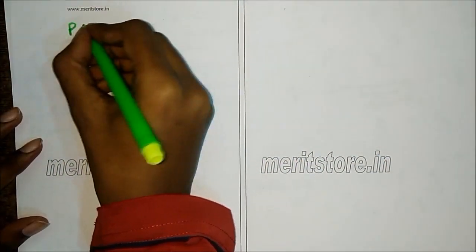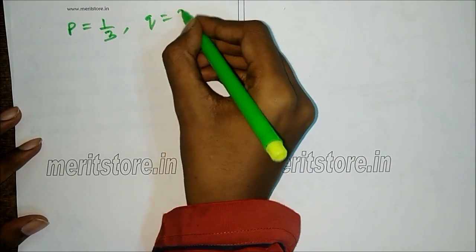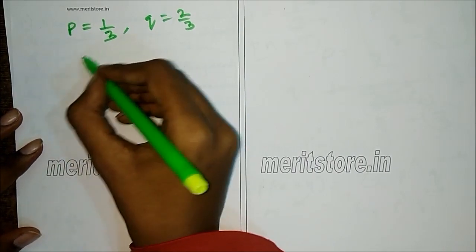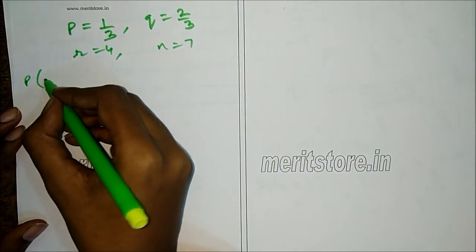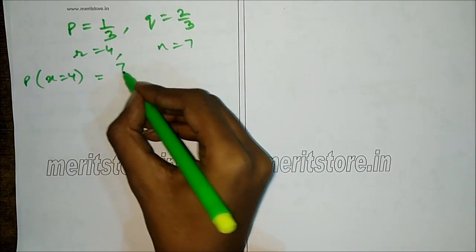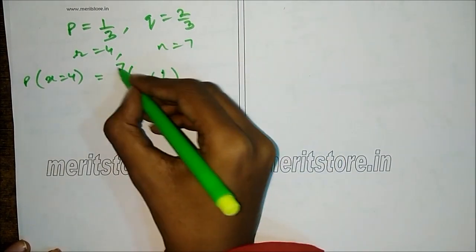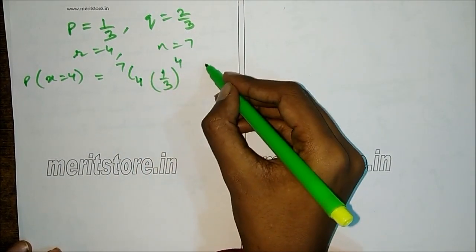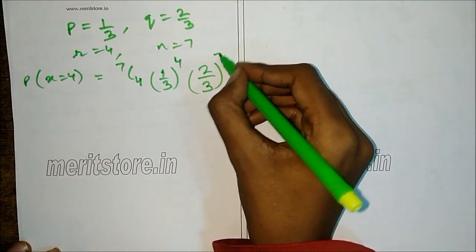Rewriting the values, we get P is 1 by 3, Q is 2 by 3, R is 4 and N is 7. So P of X equals 4 is NCR, that is 7C4, P raised to R, that is 4, Q, that is 2 by 3, raised to N minus R, that is 7 minus 4.